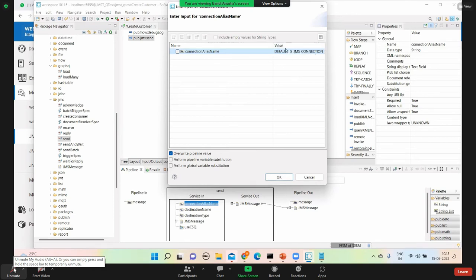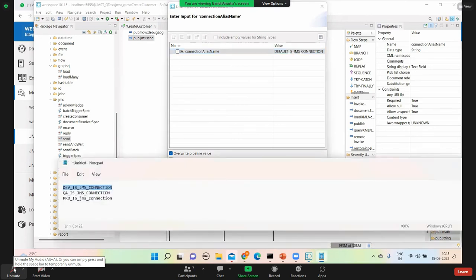Why do we need this connection as a global variable? Because here I hard coded it, right? This one is a default, a kind of hard code. When I move from the development to the testing environment, I will not open the code and modify this one. Once you develop the code, it goes to the testing environment, so there won't be any changes in the code. If any defect is raised, then only we'll fix the code. Otherwise, we will not touch the code. That code will be deployed to production once testing is done.